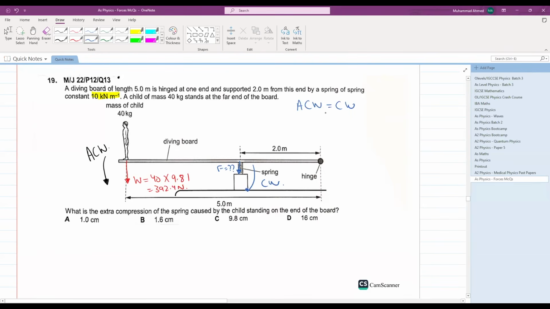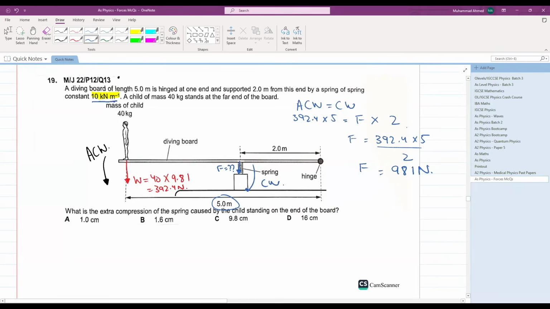What will be the anti-clockwise moment? 392.4 multiplied by the total distance, that is 5, is equal to the clockwise moment, that is force into the distance, that is 2. Force comes out to be 392.4 into 5 over 2. Let's calculate that. The force comes out to be 981. Perfect. 981 Newton you can write here.